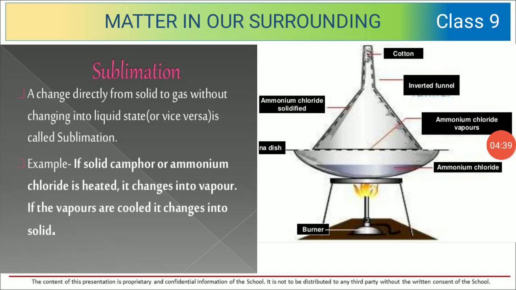So in the image you can see that a china dish is kept. Ammonium chloride is taken in that china dish and an inverted funnel is kept. So when you heat it, you will find it getting converted into gases directly. So I hope children you have understood the concepts.